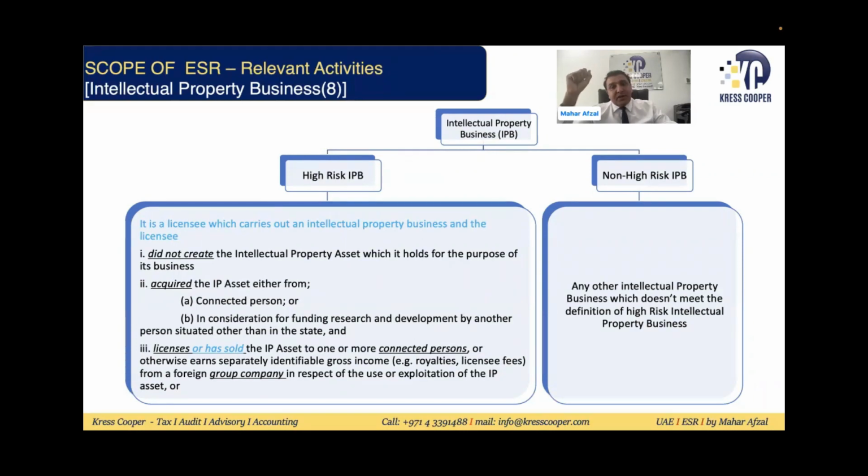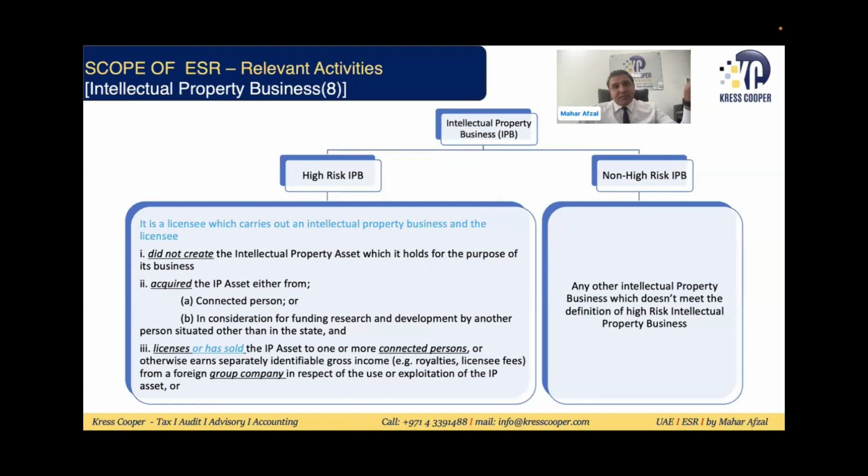First condition is the entity has not created the intellectual property. Second, it acquired the IP asset from a connected person or in consideration, without developing it through research. Might be the entity has taken the asset from a connected person or from any person, and the entity has not invested in the form of research and development. And thirdly, the licensee has sold the IP asset to one or more connected persons, or otherwise has separately identifiable gross income from a foreign group company. Then it will be assumed that the entity is involved in the high-risk intellectual property business.